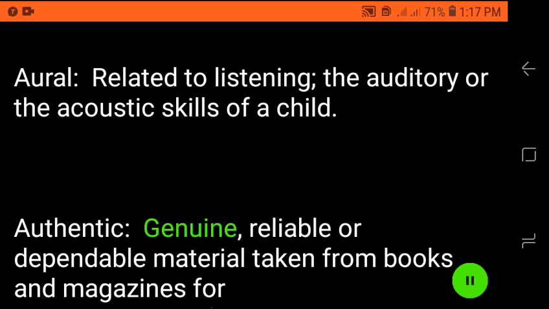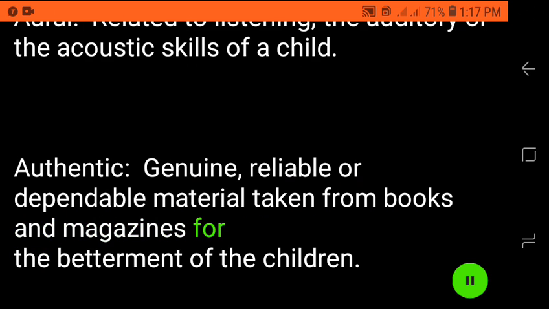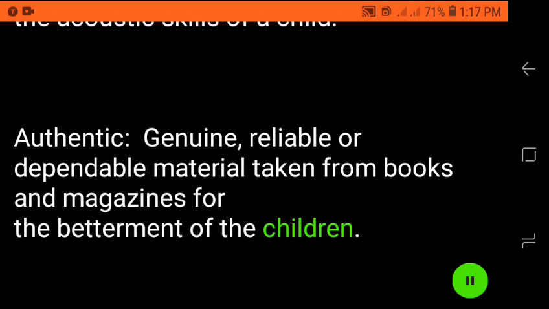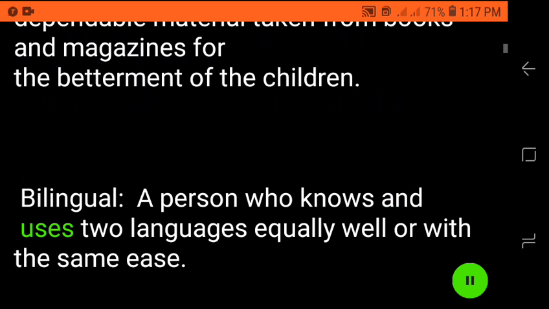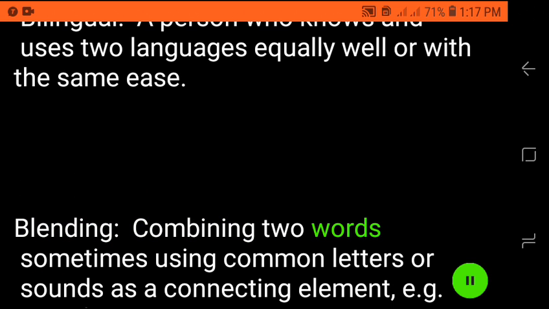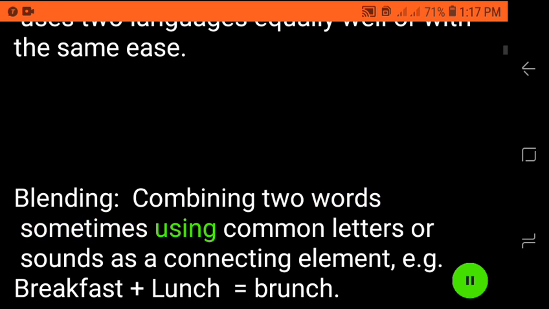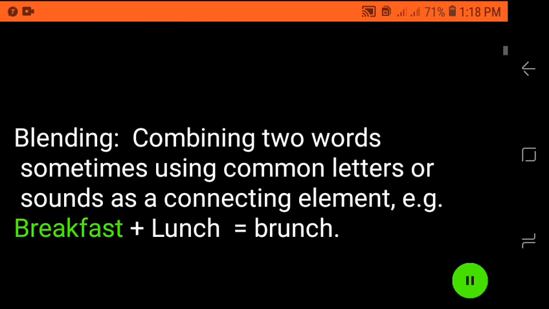Authentic: genuine, reliable or dependable material taken from books and magazines for the betterment of the children. Bilingual: a person who knows and uses two languages equally well or with the same ease. Blending: combining two words, sometimes using common letters or sounds as a connecting element, e.g., breakfast plus lunch equals brunch.